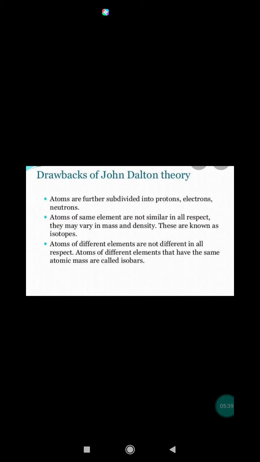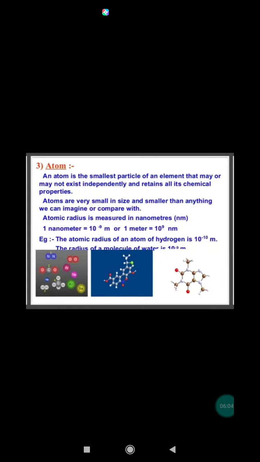The atoms of the same elements may have different masses, called isotopes. The atoms of the different elements may be same in some respect, called isobars. Dalton's atomic theory fails to explain how and why different elements combine with each other to form compound atoms.